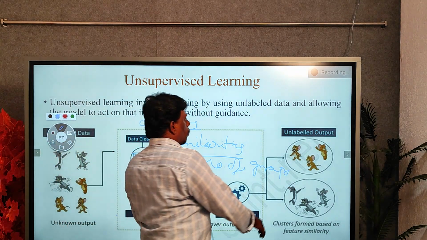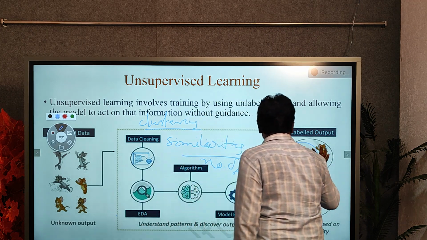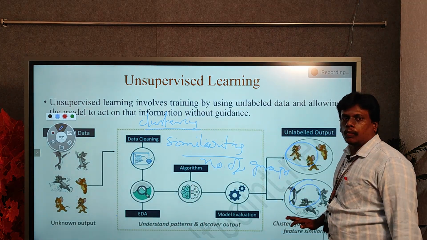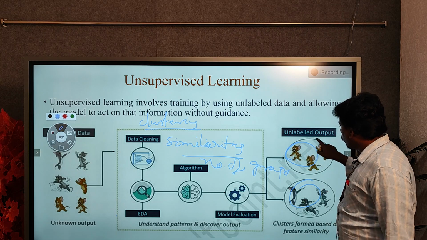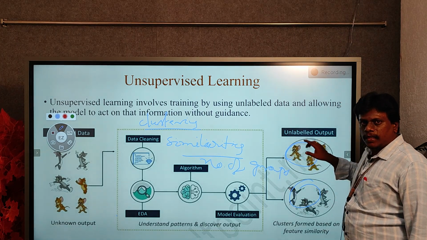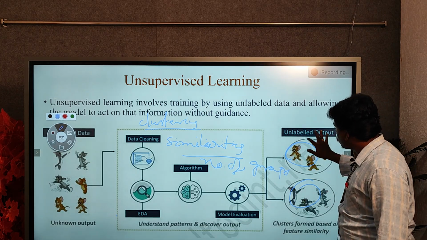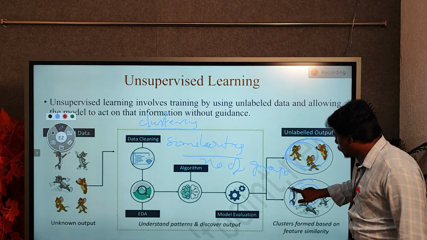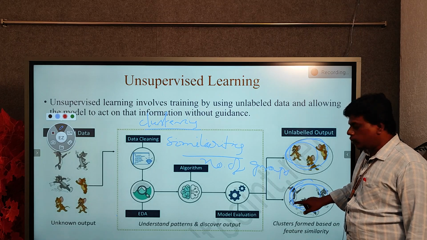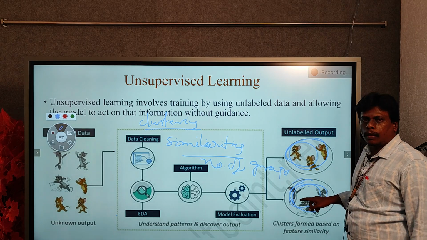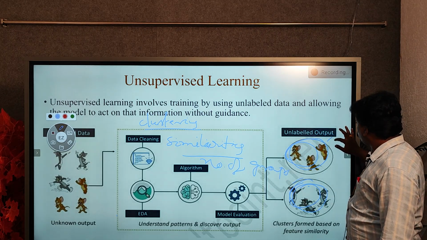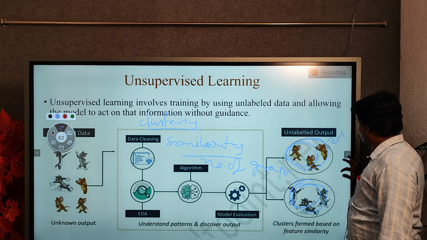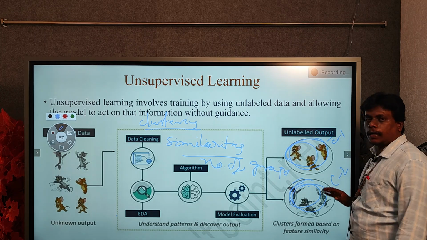This is called one group and this is called another group. Here all the images are very near or very similar, so all these images are placed in one group. Here all the images are very similar, so all these images are placed in another group. So this is called one cluster and this is called another cluster.